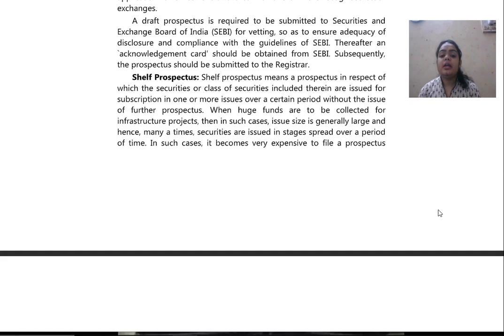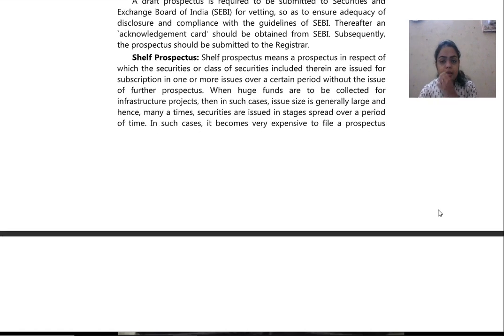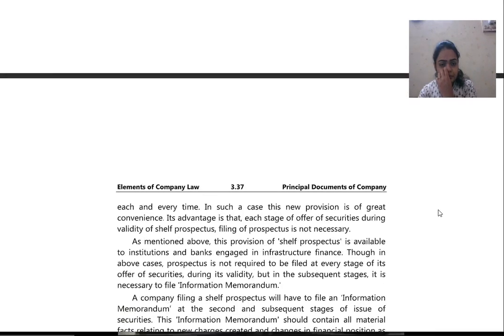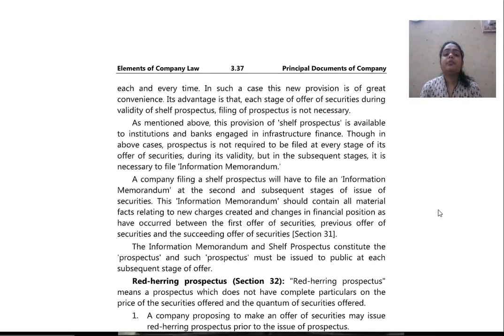In such cases, it becomes very expensive to file a prospectus each and every time. In such a case, this new provision is of great convenience. Its advantage is that at each stage of offer of securities during validity of shelf prospectus, filing of prospectus is not necessary. As mentioned above, this provision of shelf prospectus is available to institutions and banks engaged in infrastructure finance.